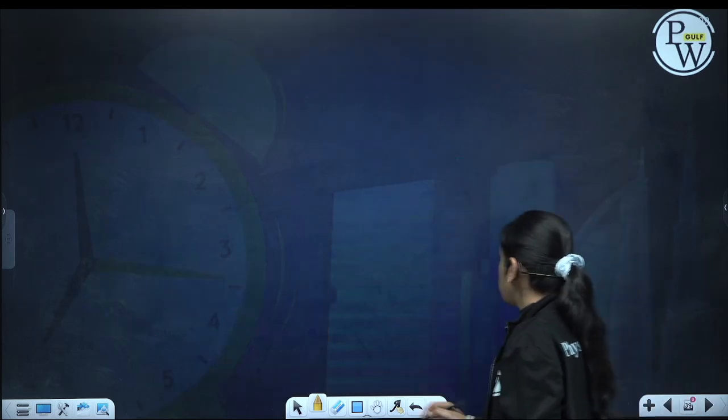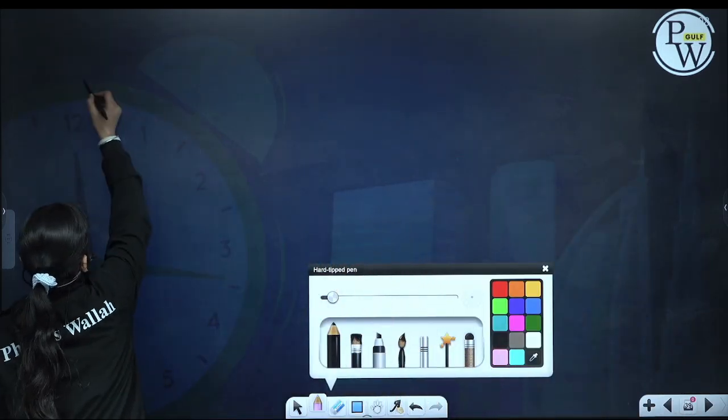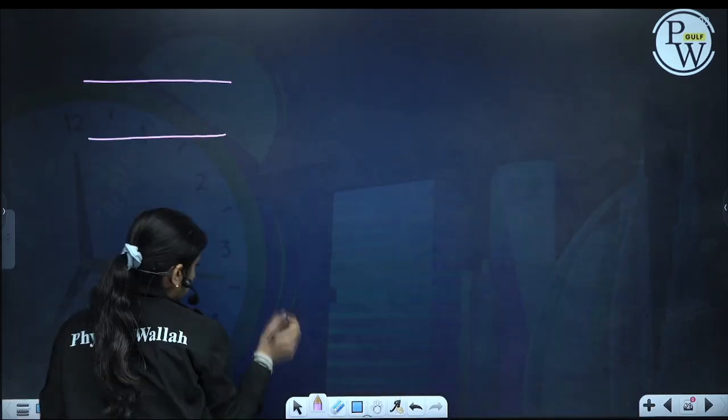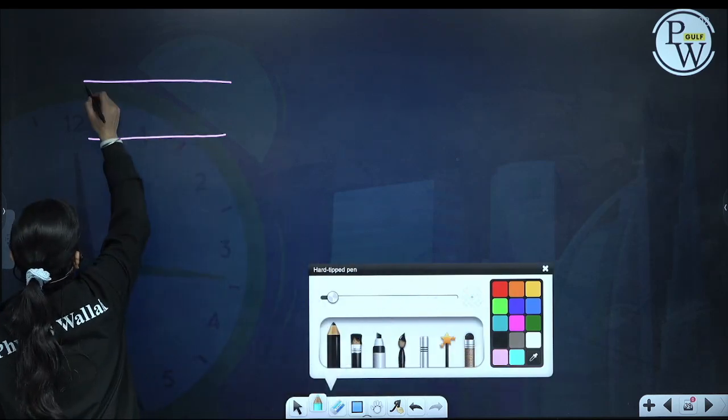And if we want to see the next frequency we can generate, how will it look like? It will look like this.